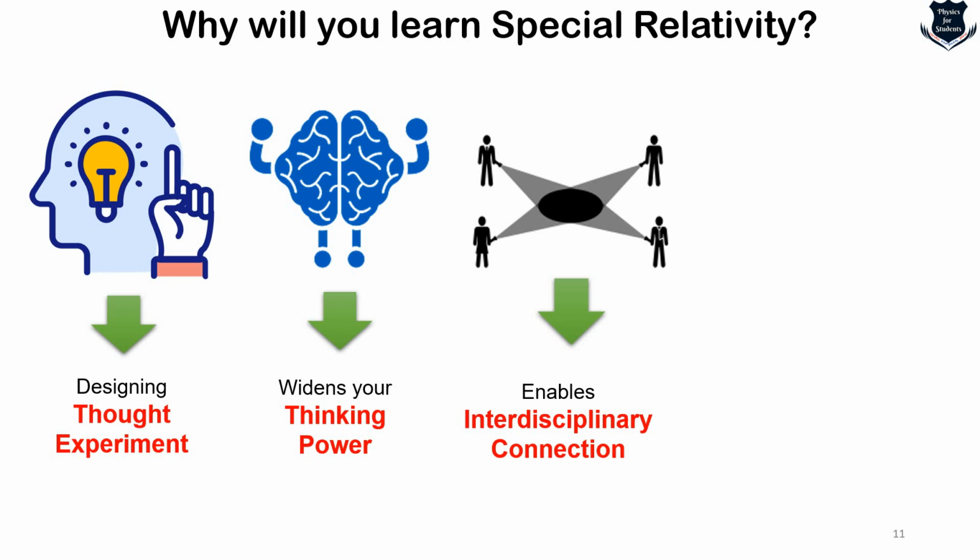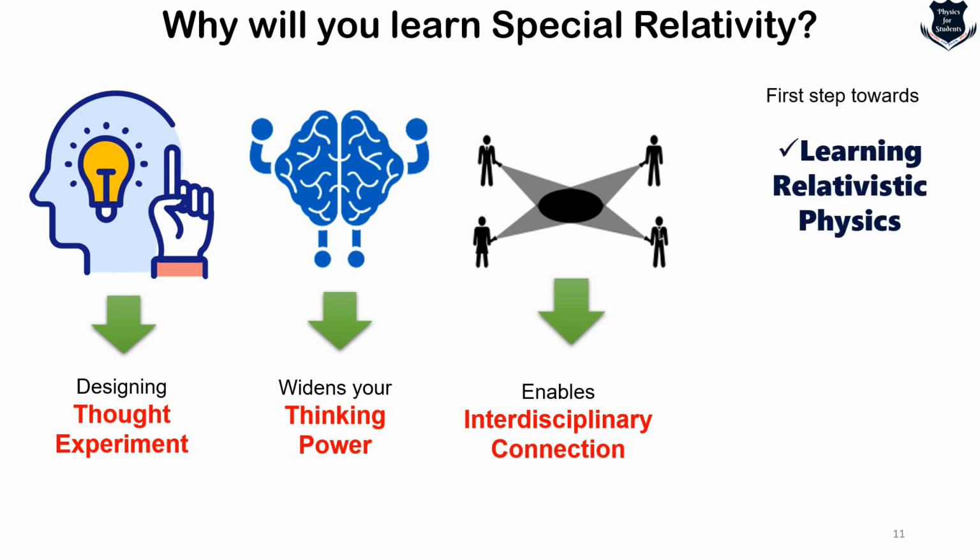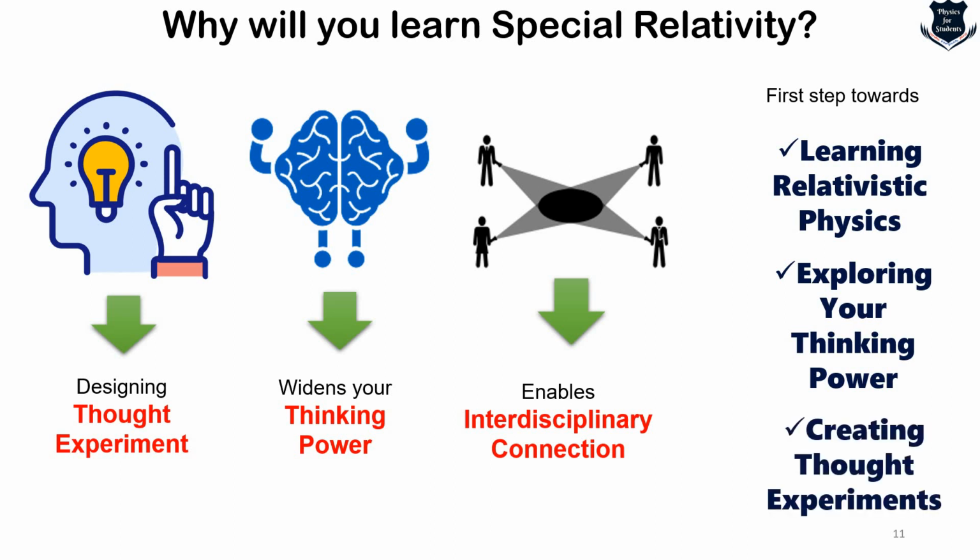Also, you will get access to a lot of interdisciplinary connections. For example, quantum mechanics, which is relativistic in nature, relativistic cosmology, and many other things. So we can summarize from here that this is the first step towards learning relativistic physics, which opens up a huge area in terms of learning. It explores your thinking power because you really cannot perceive and see people or things around us which are traveling close to the speed of light.